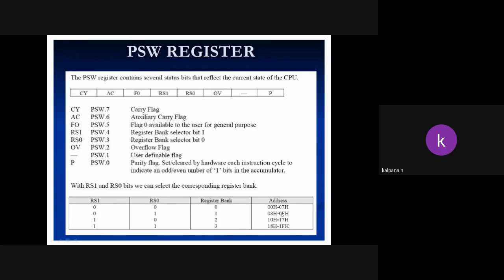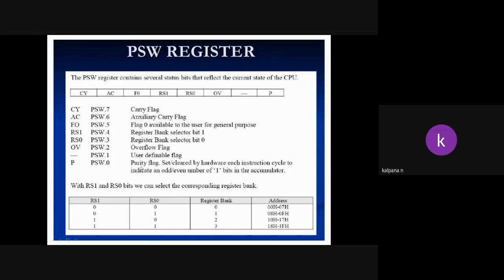Between these locations only it can use. Similarly, 10 means bank 2 and 11 means bank 3. Next, the first bit P. P means parity. It will give the parity, meaning whether the result is odd or even.